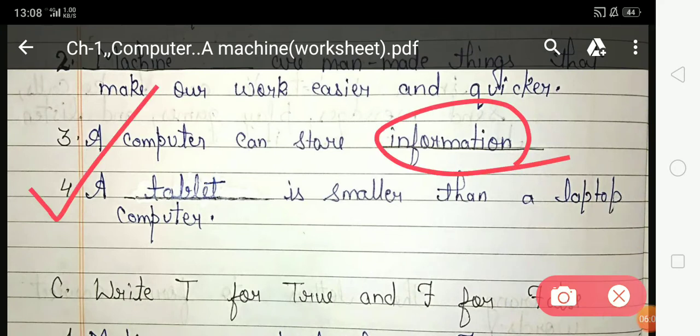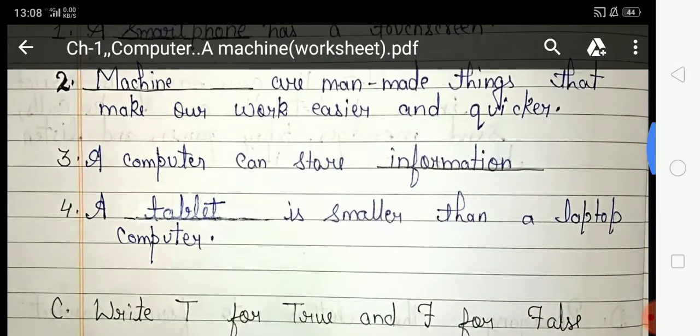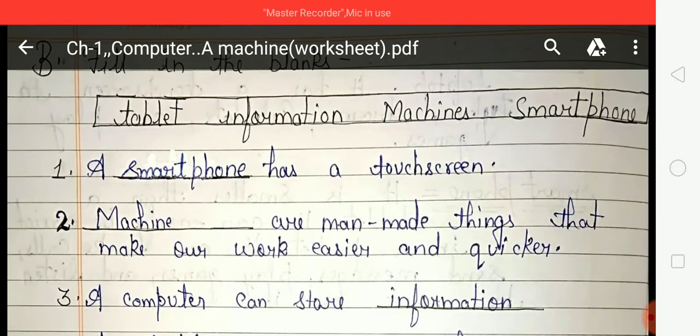Come on, fourth. A dash is smaller than a laptop computer. Which computer is smaller than a laptop computer? I think, students, you know it, and I have explained it in your earlier live classes. Tablet, information, machines or smartphone?